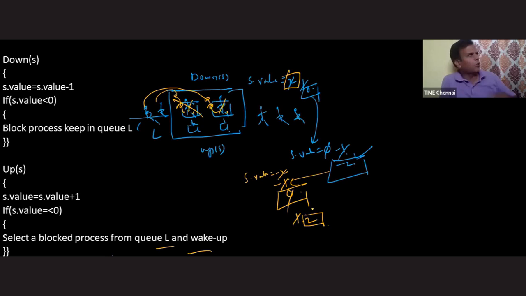Understood this? Okay. So remember, overall, a positive value of counting semaphore is always indicating the number of free resources. 0 is indicating that right now there is no resource which is freely available, but at the same time there is no blocked process also. Negative is indicating the number of blocked processes. Okay? So next one.